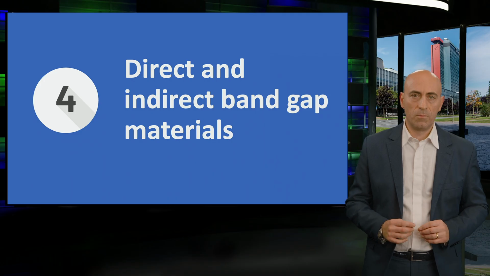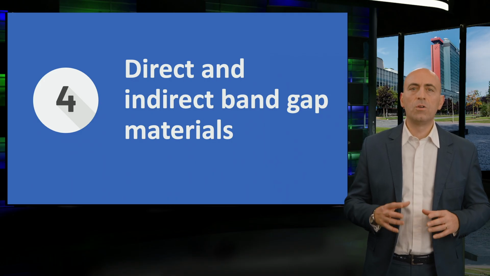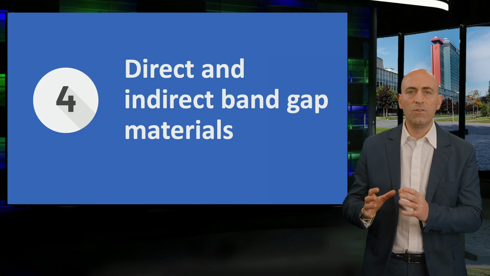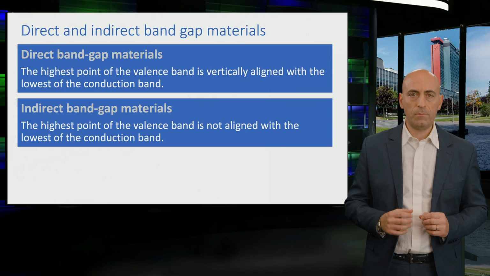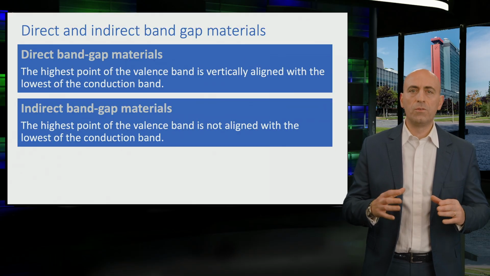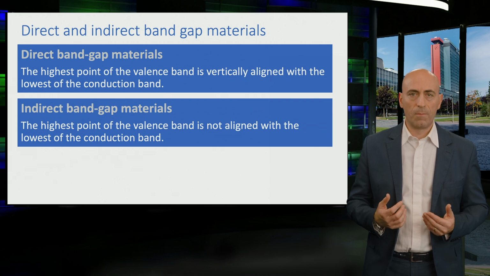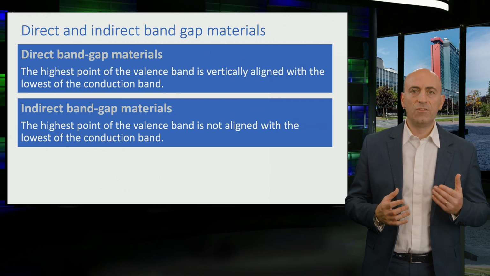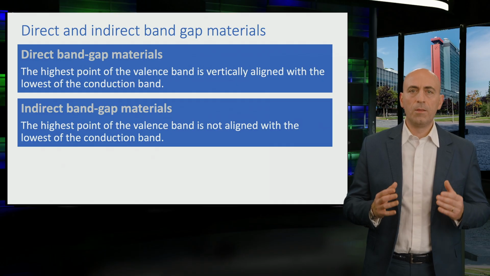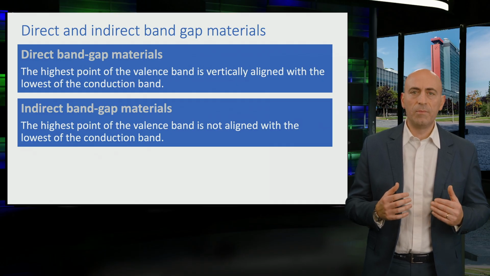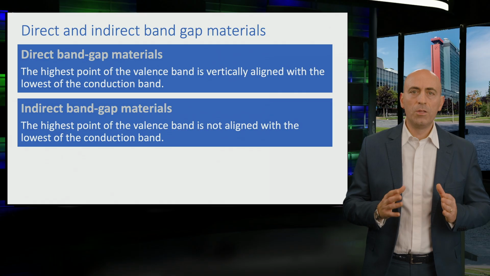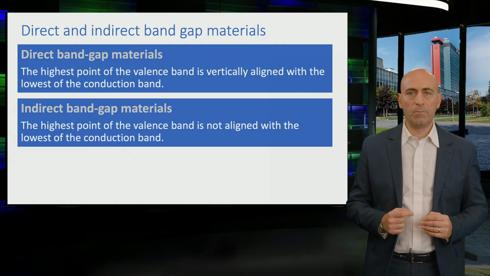Now that we have defined the energy bands, we need to make an important distinction between the different types of semiconductor materials. This brings us to the concepts of direct and indirect bandgap materials. The distinction depends on the relative position of the energy bands in the dispersion diagram. We call a material a direct bandgap material when the maximum energy level of the valence band aligns vertically with the minimum energy level of the conduction band.